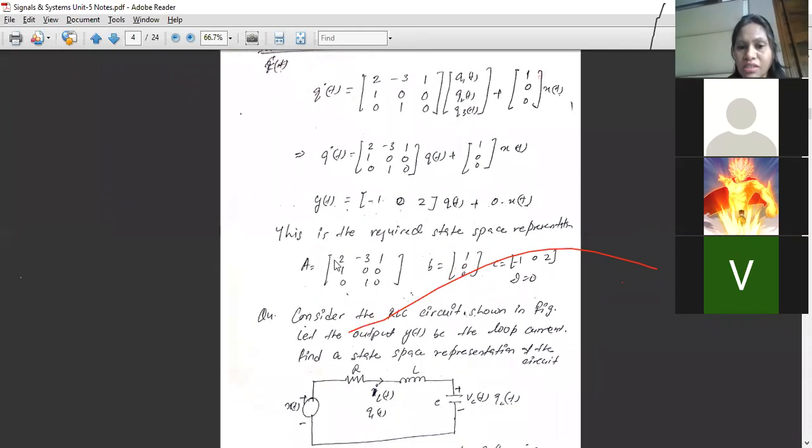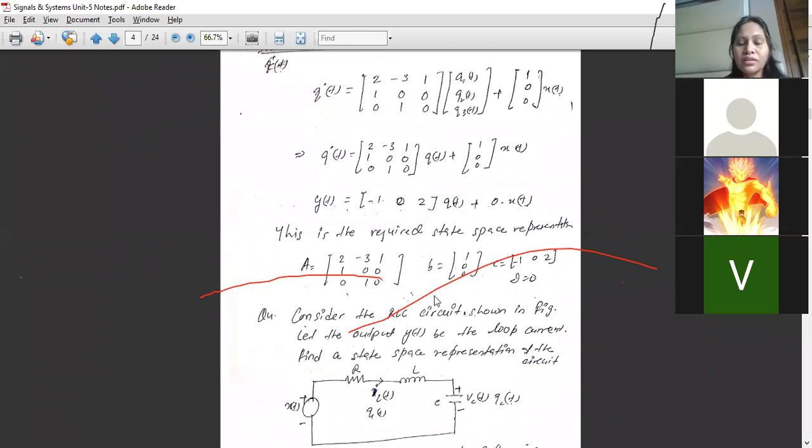A will be a system matrix which has been defined by this: 2 minus 3 1, 1 0 0, 0 1 0. This is A. B will be a column matrix 1 0 0. C is a row matrix minus 1 0 1 and D is 0 here.